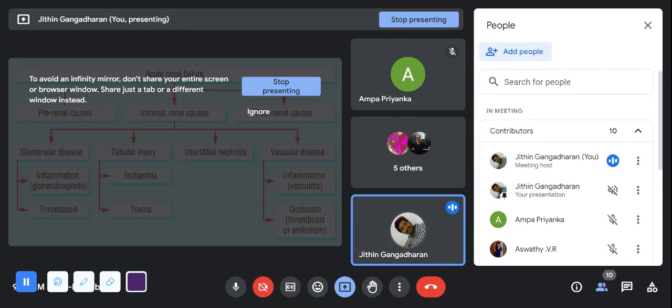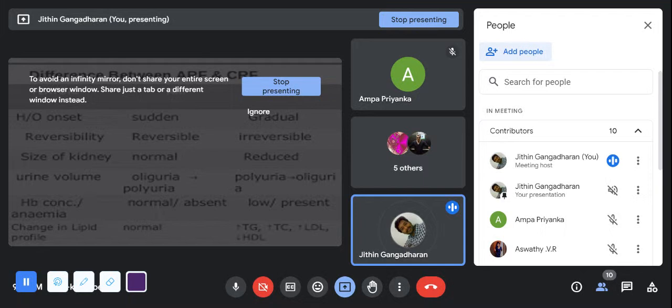The previous thing was enough. But the main thing in case of acute renal failure is if there is any sudden cardiac arrest, it may lead to acute renal failure. If there are burns, all these things should be sudden, it may lead to acute renal failure. Then poisoning, snake bite, anaphylactic shock. Anything which is acute, sudden will lead to acute renal failure. Other things are very progressive. Fine.